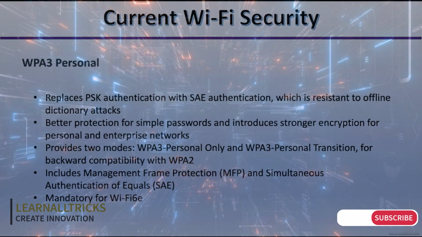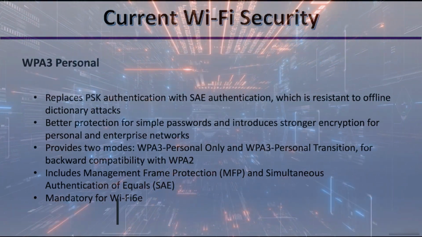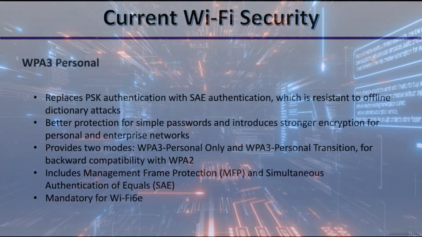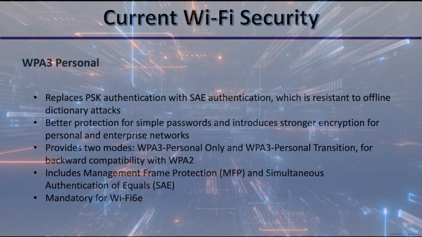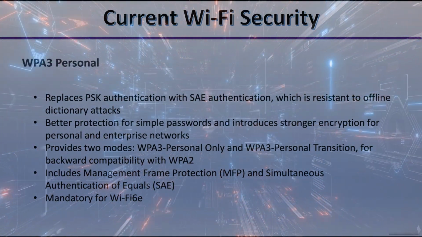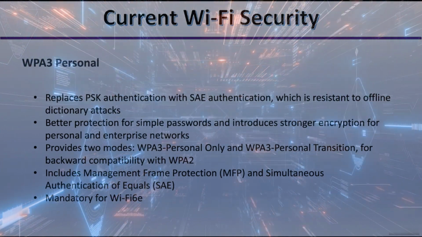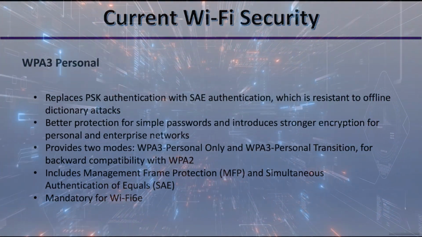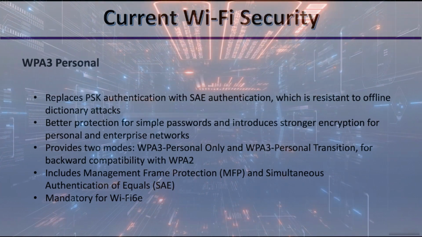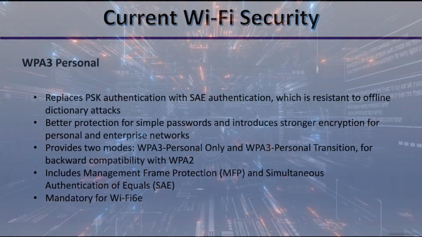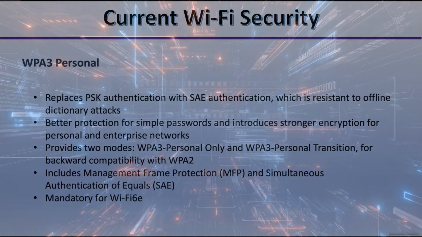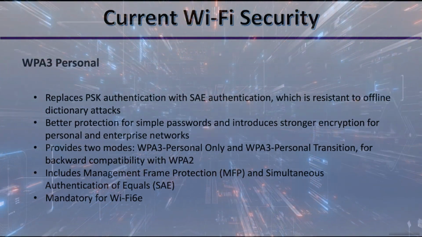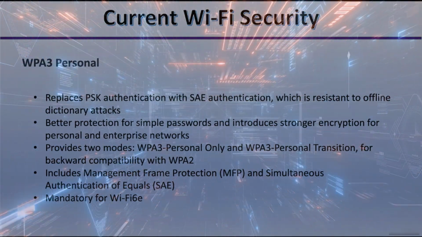So during SAE authentication, the client and AP engage in a secure negotiation to establish a shared key. And this key is used to encrypt the wireless communication, providing confidentiality and protection. And SAE also provides forward secrecy, meaning that if the shared secret is compromised in the future, previous communications remain secure.